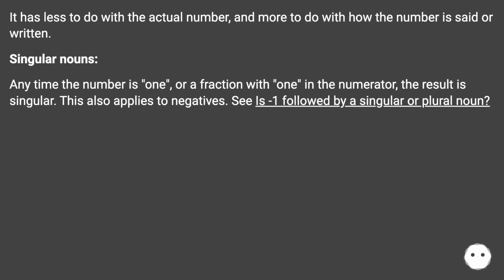It has less to do with the actual number, and more to do with how the number is said or written. Singular nouns: anytime the number is 1, or a fraction with 1 in the numerator, the result is singular. This also applies to negatives. See, -1 followed by a singular or plural noun.